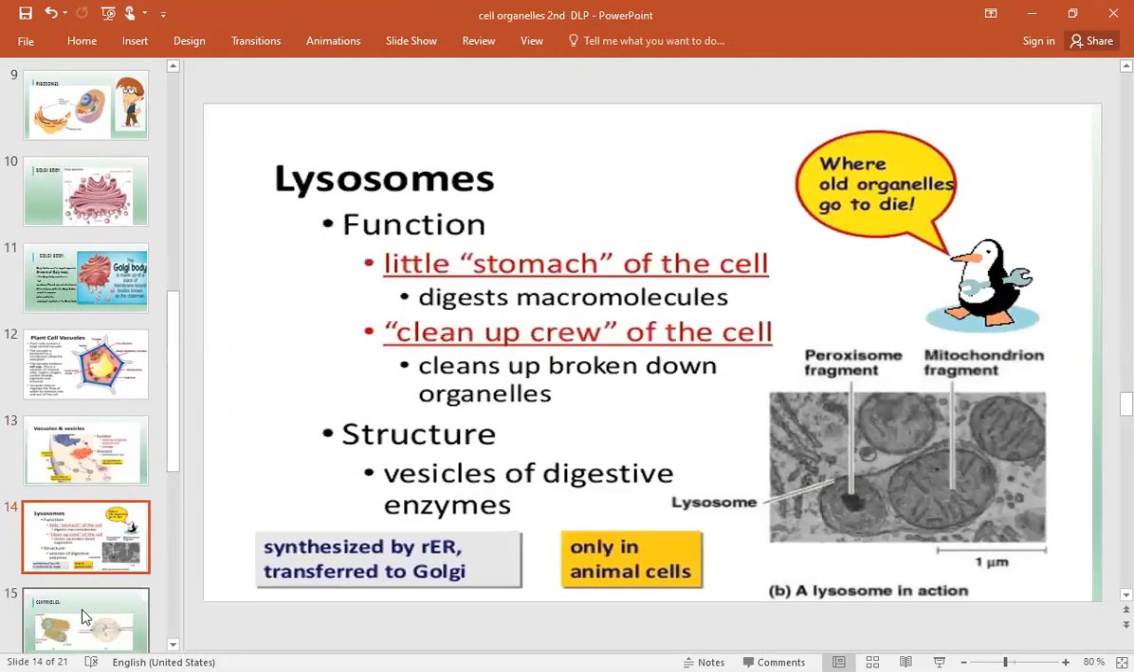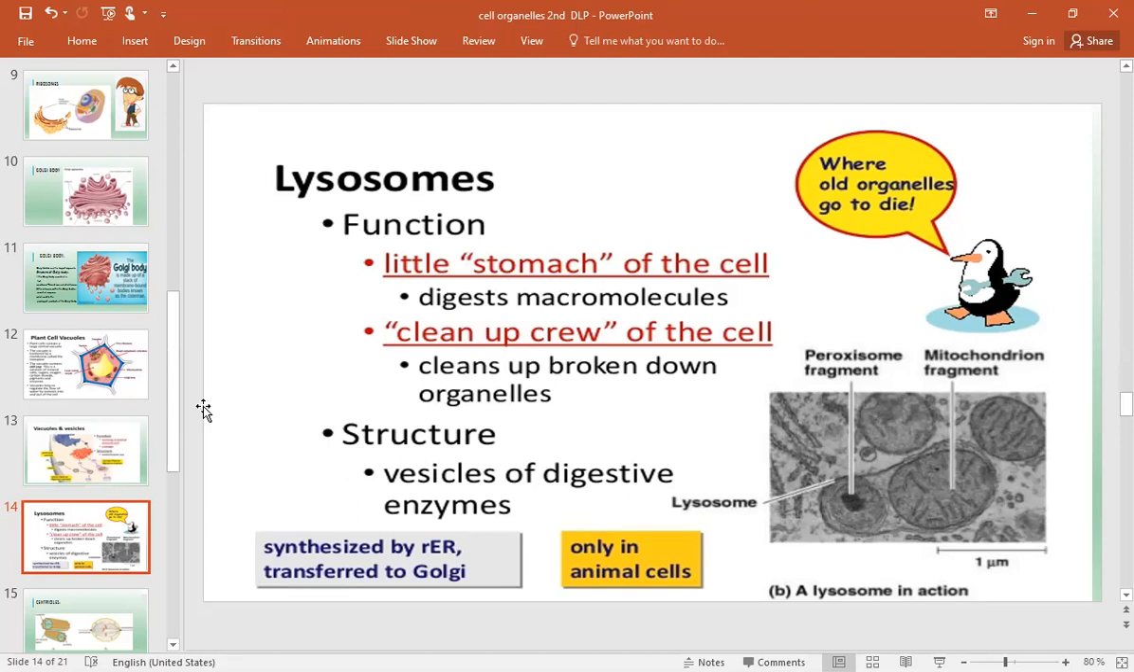And then we come to the lysosomes. Lysosomes are the little stomach of the cell. They digest macromolecules, and lysosomes are formed by the Golgi body and contain very powerful digestive enzymes. They digest most of the macromolecules, like the proteins, the lipids, the carbohydrates, and they are very abundant in animal cells.